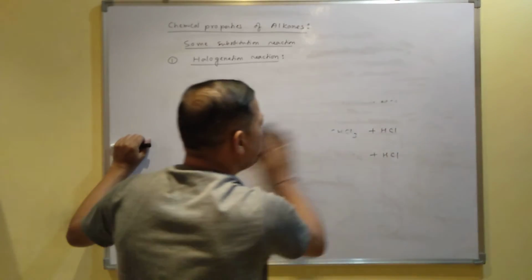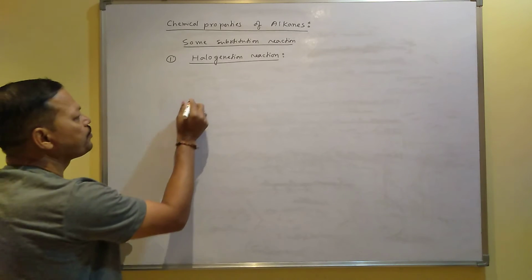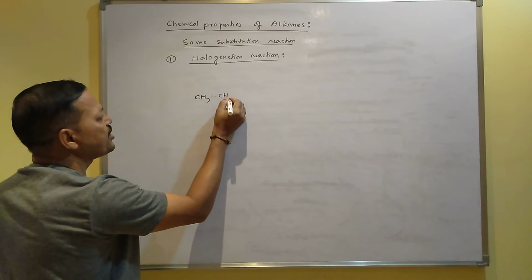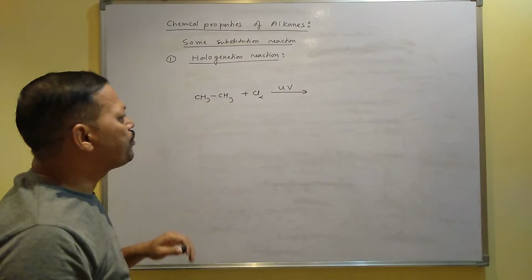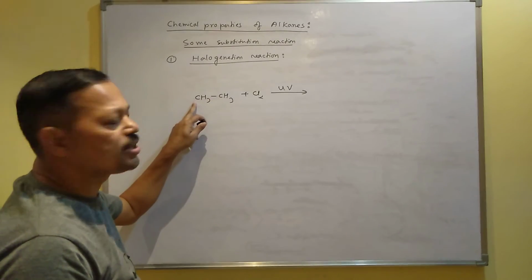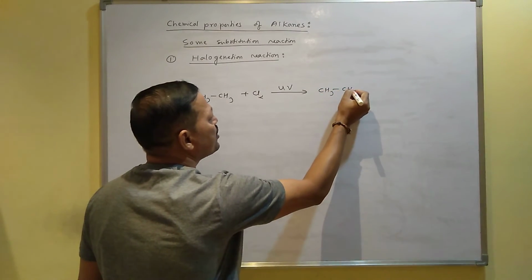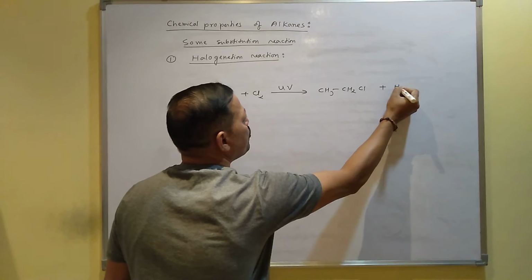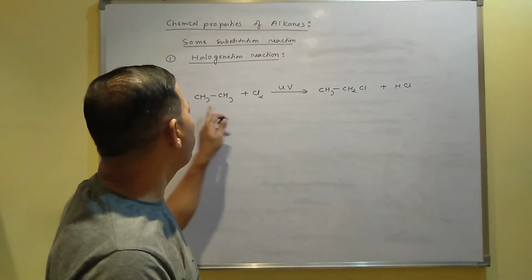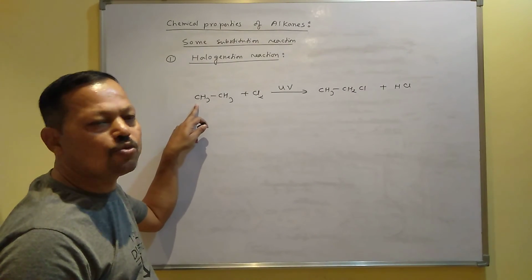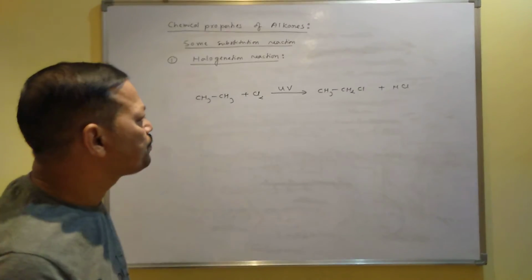If you take ethane molecule, for example, this is ethane, C2H6, CH3CH3. When you add chlorine in presence of light, then one of the hydrogen will be replaced by chlorine. Now which hydrogen? From this carbon or from this carbon? From any one carbon you can release the hydrogen. Then the product goes to CH3CH2Cl, plus side product will be HCl. The name of this compound is 1-chloroethane. If you replace from this carbon also, then also you will get the same product, 1-chloroethane. So that is why you can release the hydrogen from any one carbon.